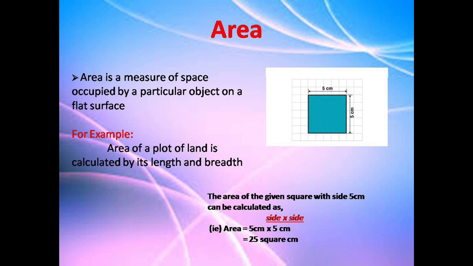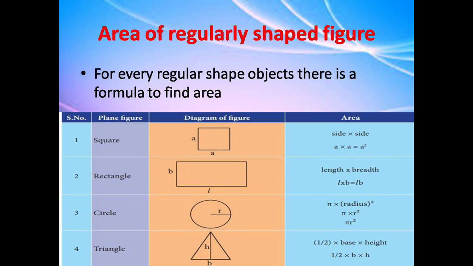See the picture. A square with side 5 cm is given. How to find the area of the square? You all know the formula. Side into side. So, area is equal to 5 centimeter into 5 centimeter. That is 25 square centimeter.